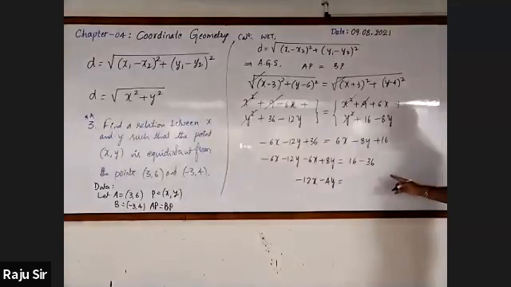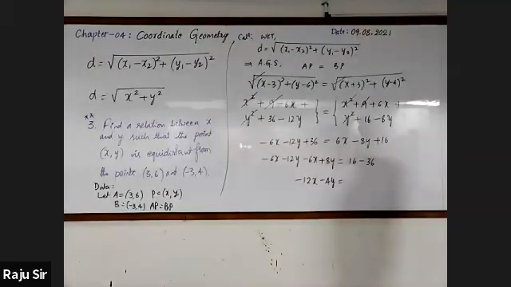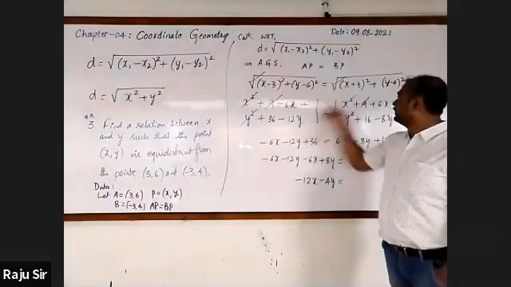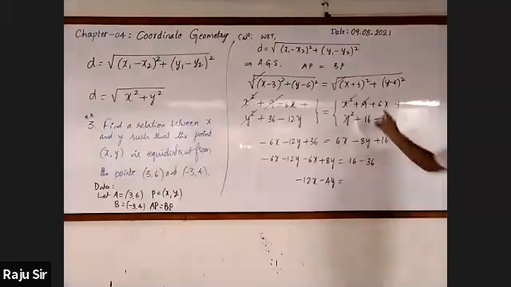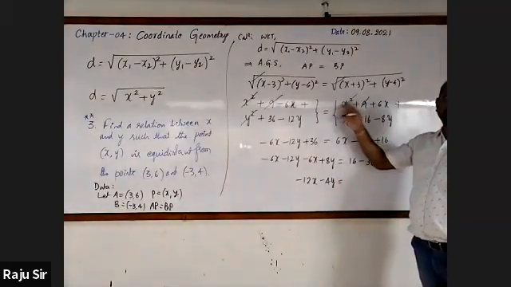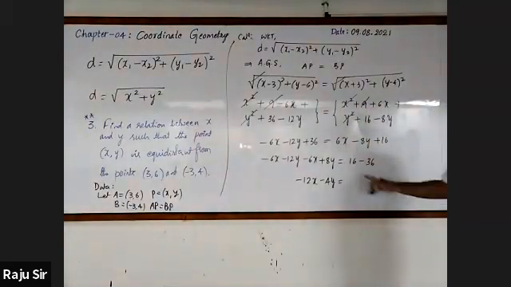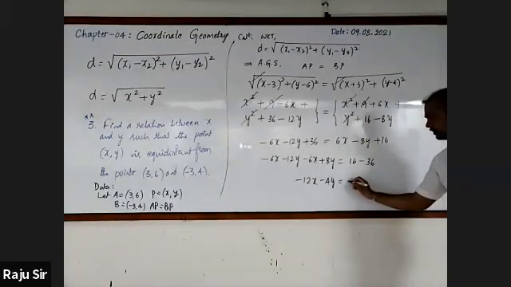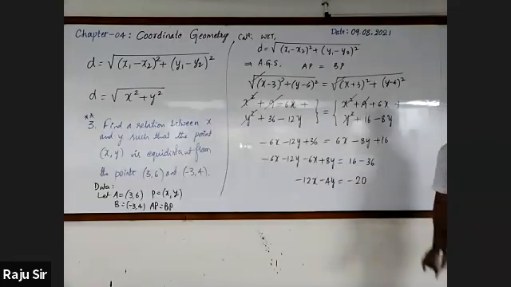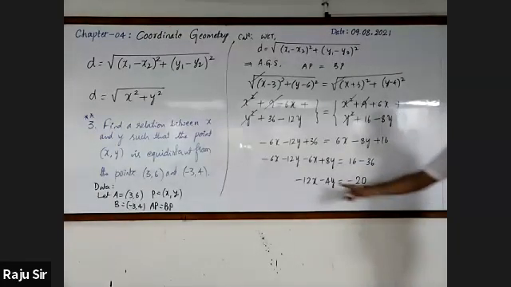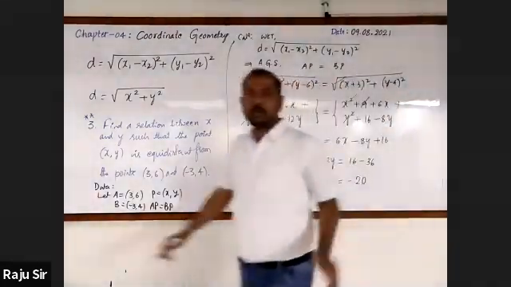I've got a different answer. Where have I gone wrong? Oh, here. The sign should be the same as they are on either side of the equal sign. Now 16 minus 36 is minus 20. Minus 4 is common to all the terms.